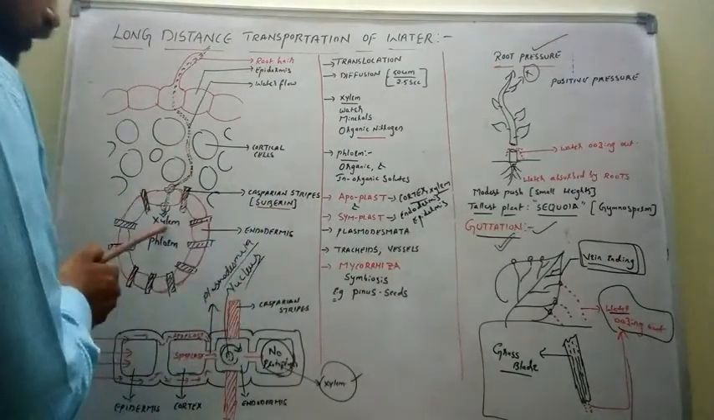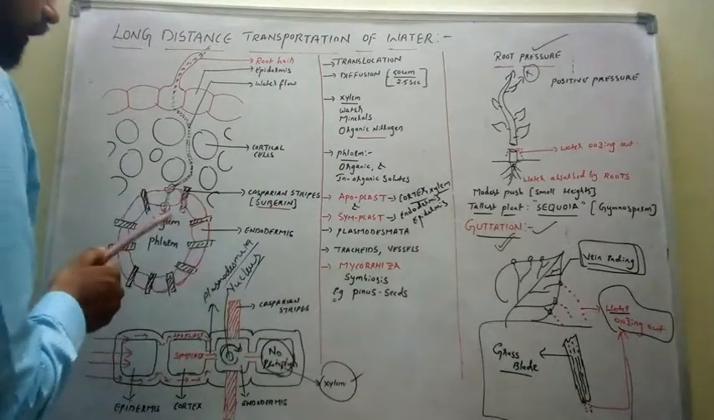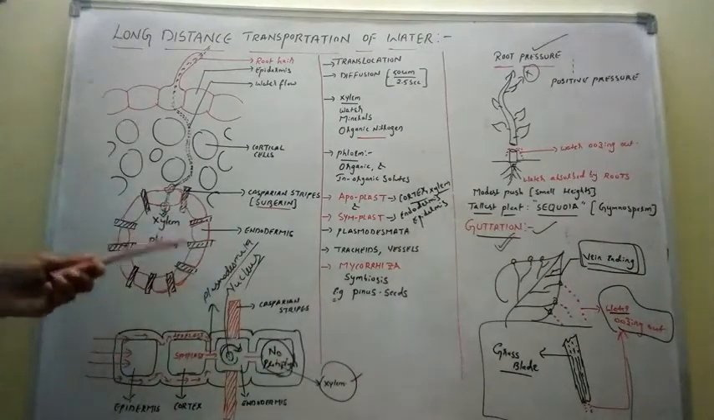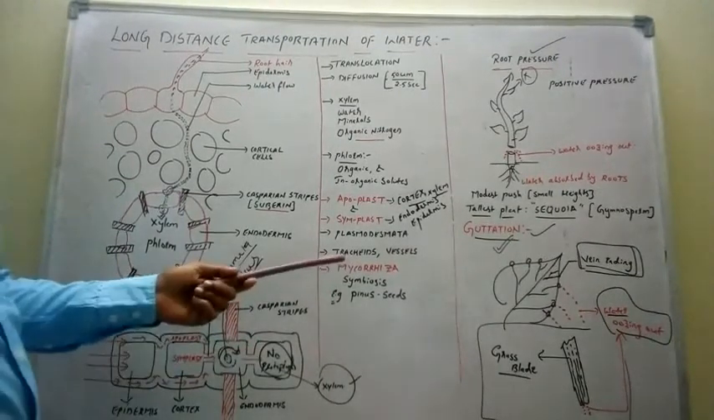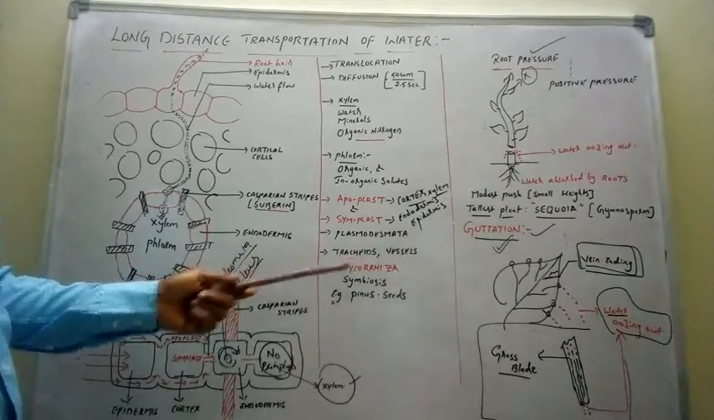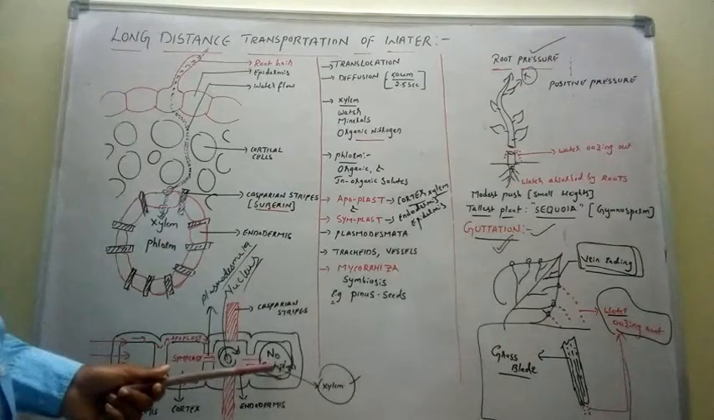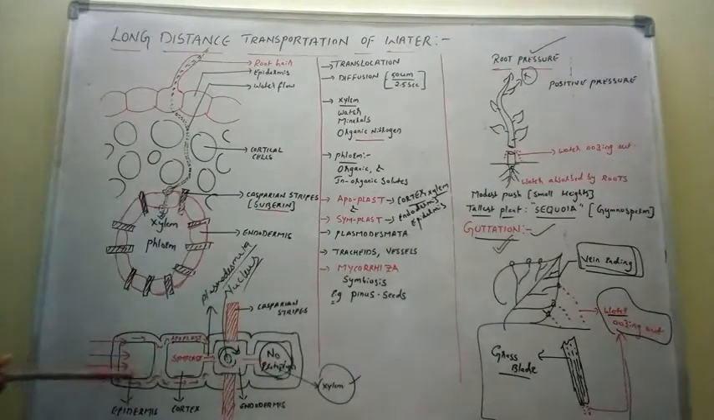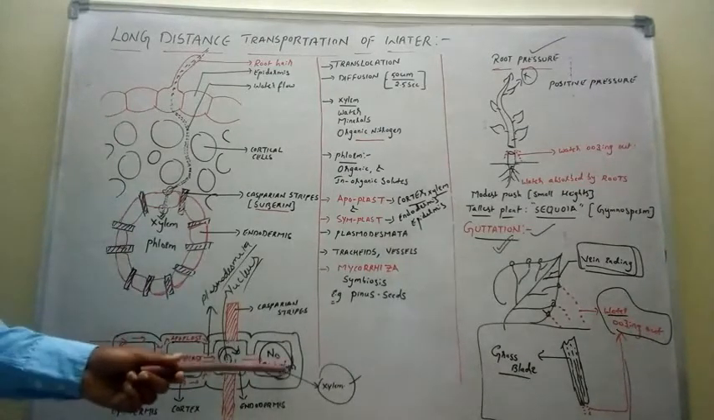Now in xylem also, now if you see, xylem is also dead tissue. Xylem is the dead tissue. It is made up of tracheids and vessels. As xylem is the dead cell, the protoplasm... Now this is the schematic diagram of the transverse section of the root. Epidermis, cortex, endodermis, xylem.